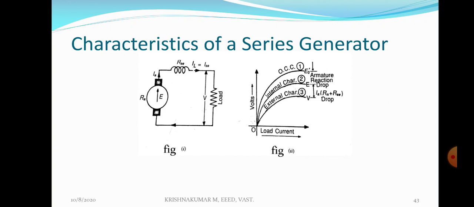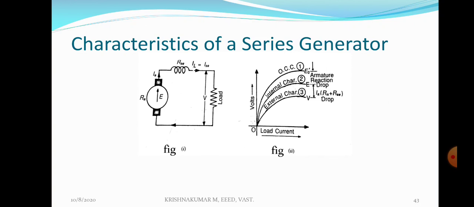The reason is E is less than E0. E0 is the EMF under no load condition. E is the EMF under loading condition. So when loaded, there will be a drop in voltage from E0 to E. That drop is due to armature reaction. Therefore, the internal characteristic lies below the OCC.